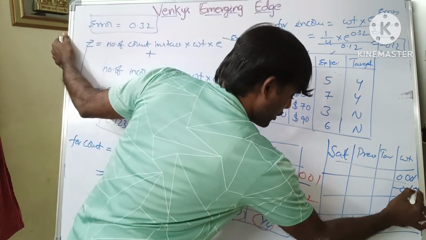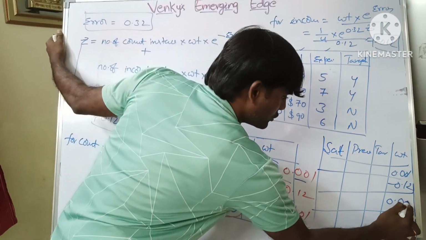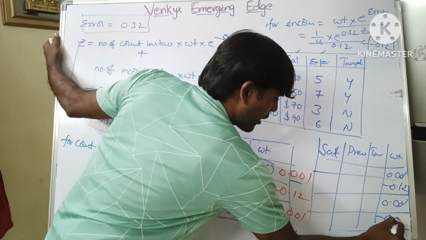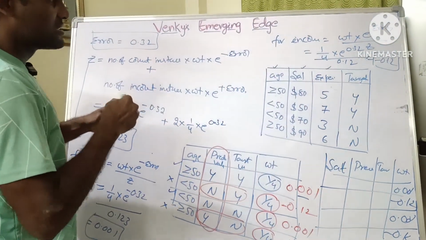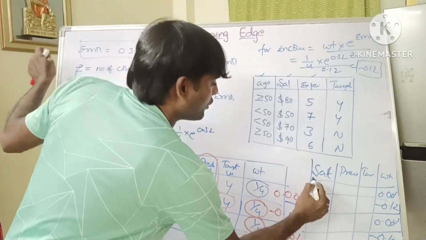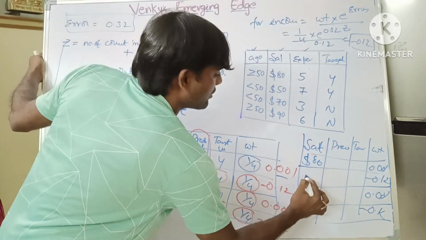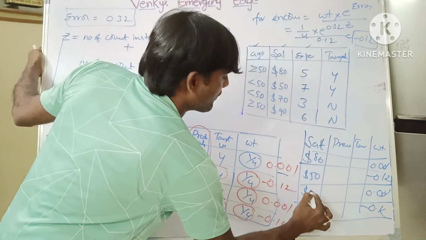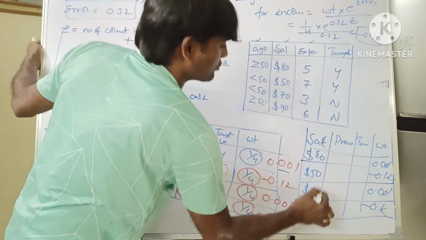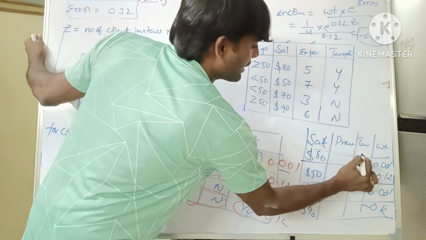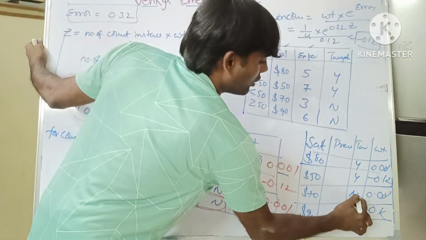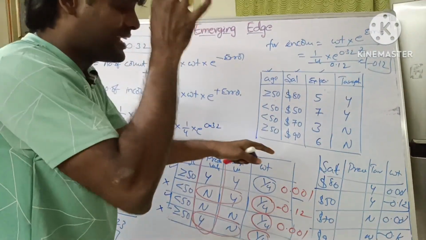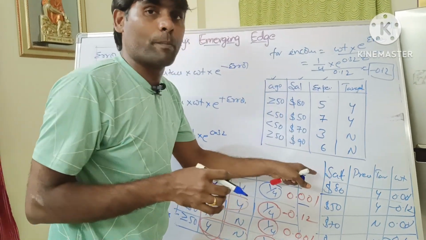minus 0.12. 0.001 minus 0.12. What is the salary? Salary is given here. What is the value? $80, $50, $70, $90. So what are the target values? Yes, yes, no, no. Then we need to find out the salary stump.